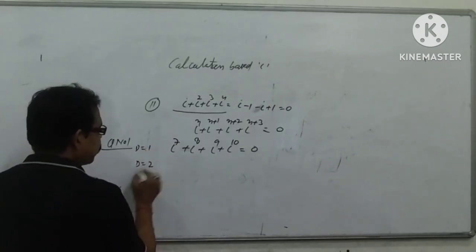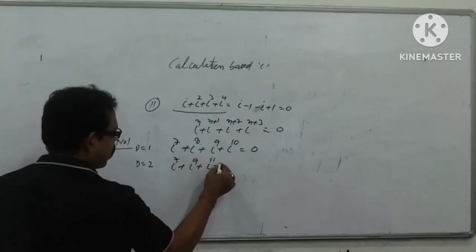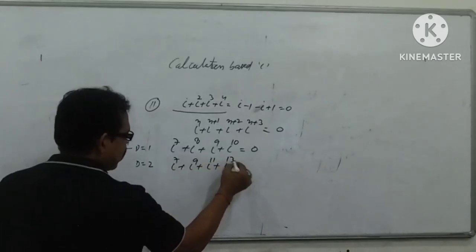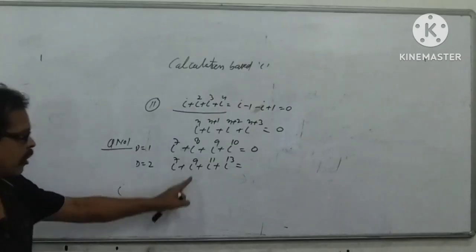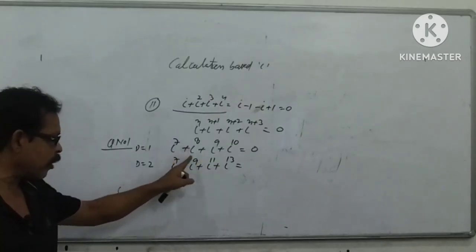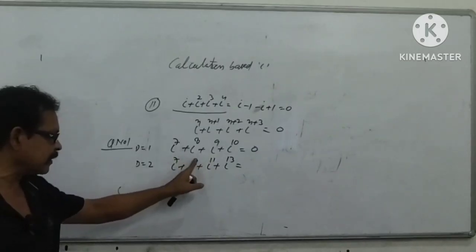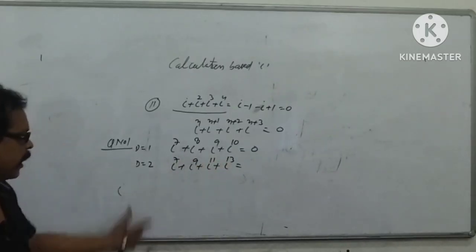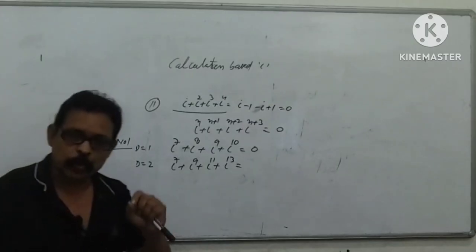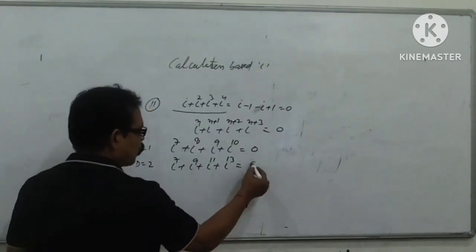Suppose the difference between the powers is 2: i power 7, i power 9, i power 11, i power 13. Here it is not the consecutive sum of 4 i's, but a regular difference of 2 between this and this, between this and this. If the difference between consecutive powers of i is 2, again its value will be 0.